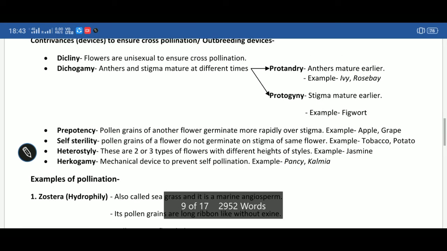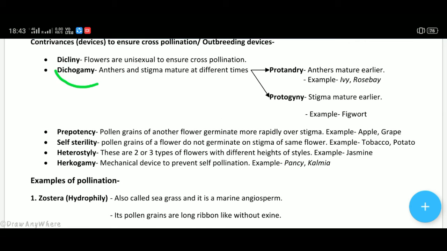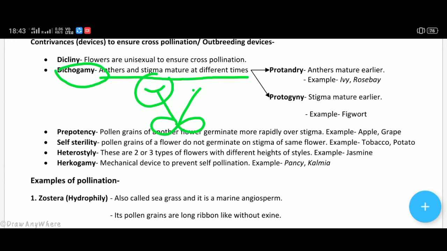Next is dichogamy. Dichogamy means the anther and stigma of the same flower mature at different times. For example, if a flower has this pistil, it matures prior to the stamen. Hence, this anther is unable to pollinate this flower.